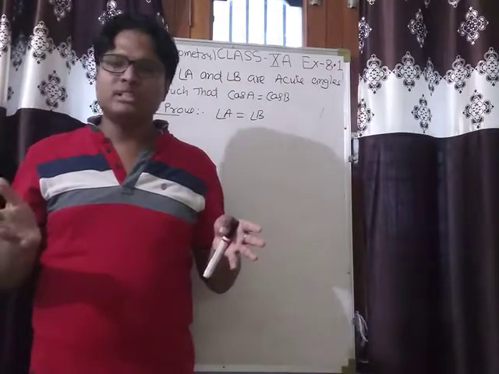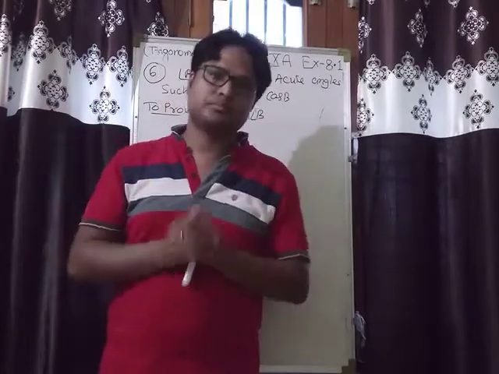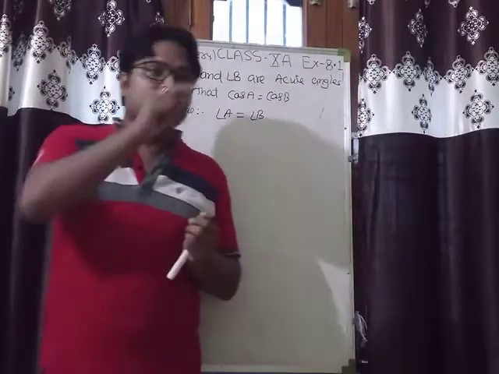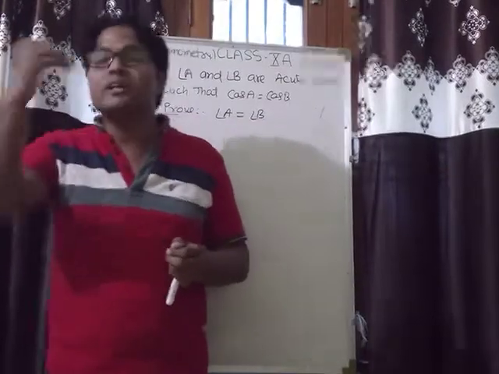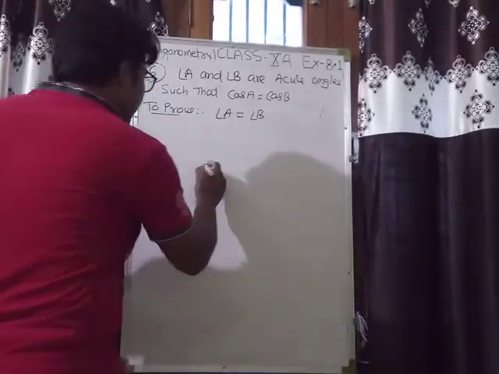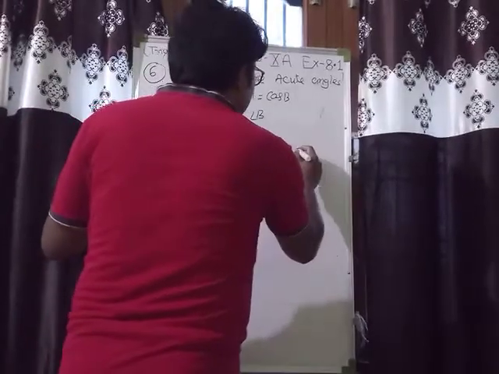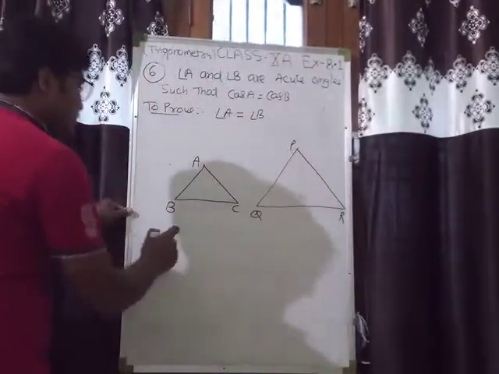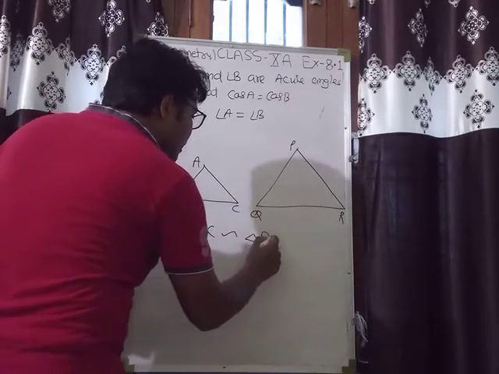There are many congruency rules, you know. In the same way, there are many similarity rules. When two triangles become similar, then their corresponding sides are proportional. Not necessarily they are equal. They are proportional. I am going to explain like this. See, by an example, ABC and this PQR. If these two triangles become similar, that is written as triangle ABC is similar to triangle PQR.